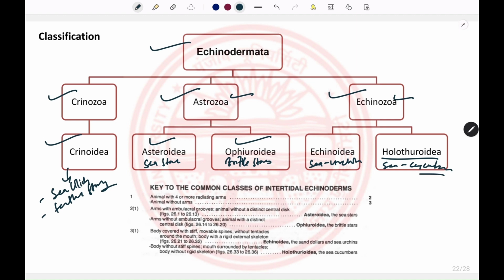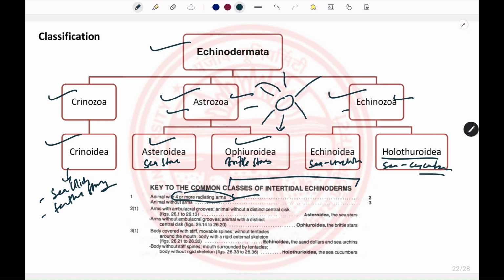So here is just a key to identify the echinoderms of Astrozoa and Echinozoa. If there is an organism that has 4 or more radiating arms, then it must belong to the Astrozoa. And if it has a prominent central disc and there is a clear-cut difference between the width of the arms and that of the central disc, then it belongs to the brittle stars.